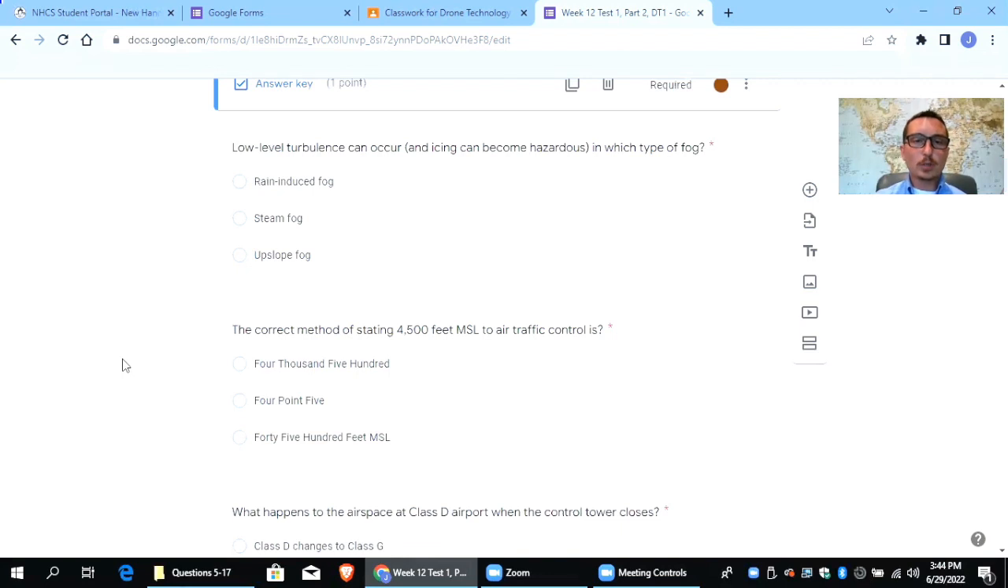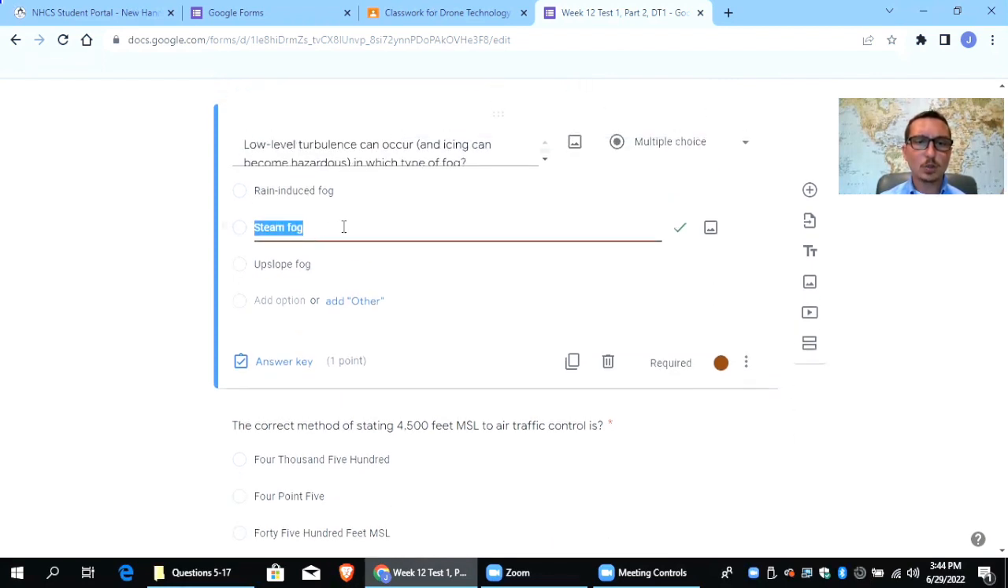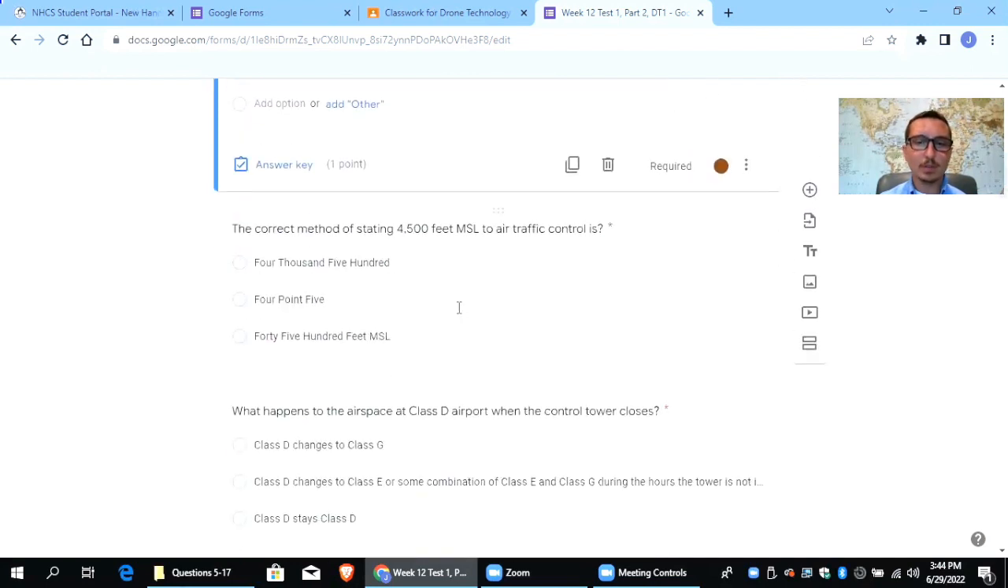Low-level turbulence can occur and icing can become hazardous in which type of fog? I'm going to do another video where we talk about all the different types of fog, but in this case, it's steam fog. Steam fog is the correct answer, where you can have low-level turbulence and icing. I'll get through all the different types of fog in a different video. I won't do that right now.